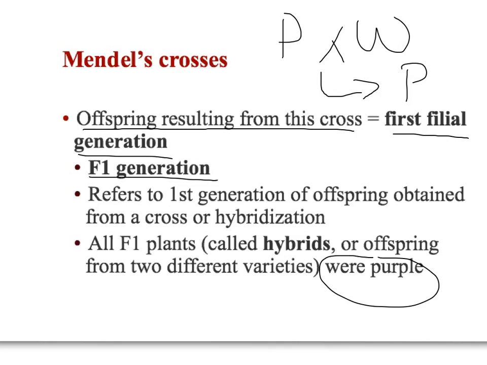We can also call them hybrids because they resulted from two varieties. I crossed a white and a purple. I crossed two different plants to get these offspring, so we can call those hybrids.